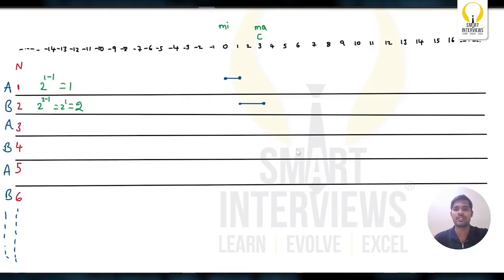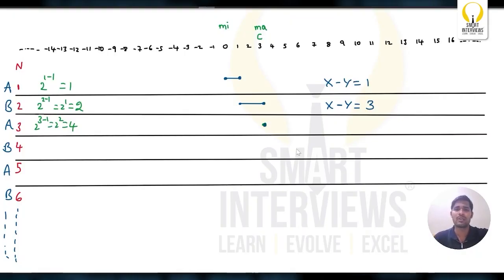What is the difference between the maximum element and the minimum element, nothing but x minus y? Here the x minus y value is 3 minus 0, which is 3. From the current score, next it is Alice's turn. 2^(3-1), 2^2, which is 4. So from the current score, Alice can either add or subtract 4.